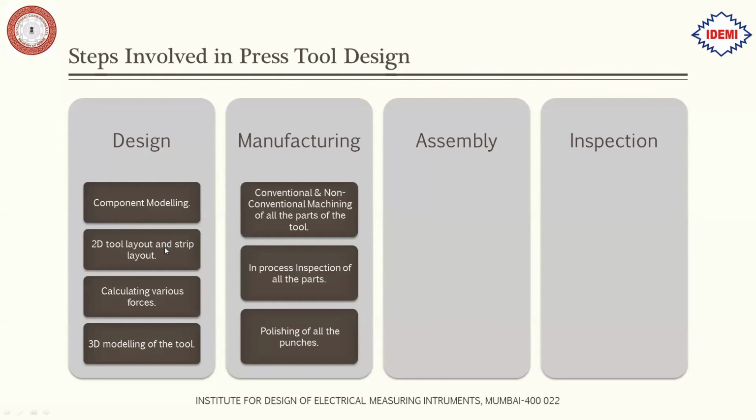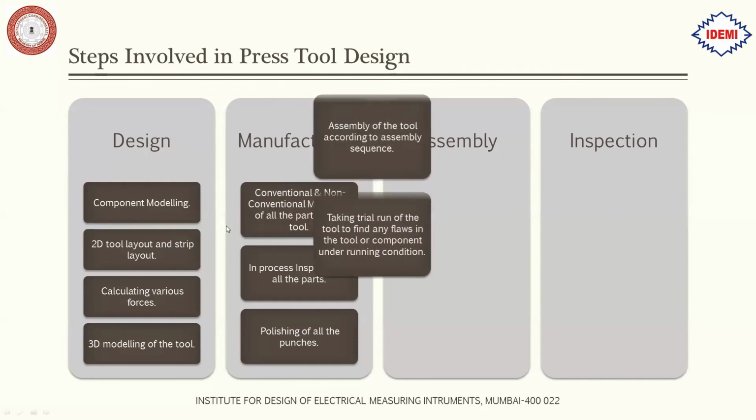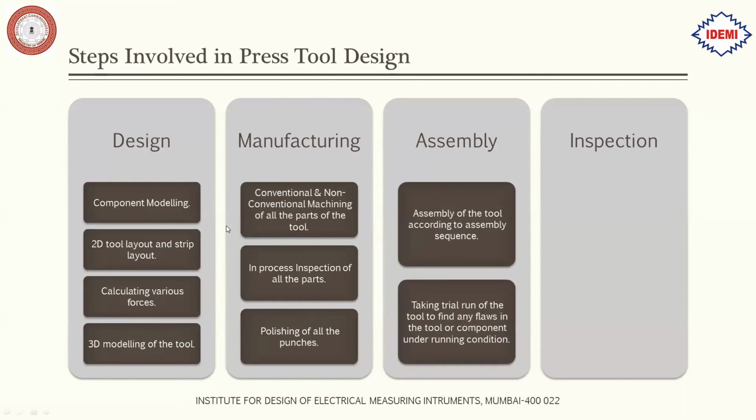Then lastly, we have the polishing of all the punches, polishing of all the edges wherever the cutting operation is being performed. Next we have the assembly of the tool according to the assembly sequence. Whatever assembly sequence the designer has given for a particular tool, you need to follow it. That is, first assembling the die plate, then inserting the punches. In that order you need to do the assembly of the tool.